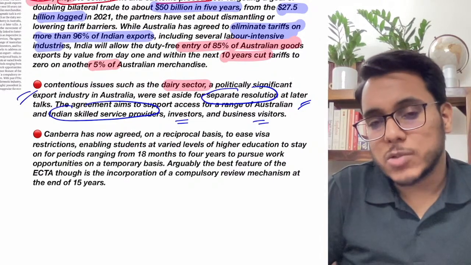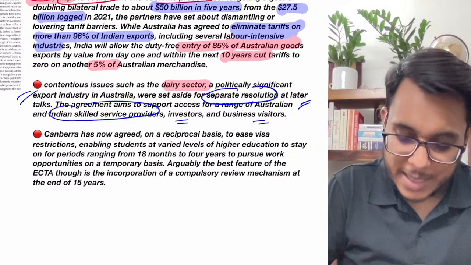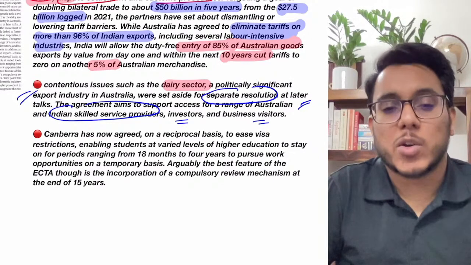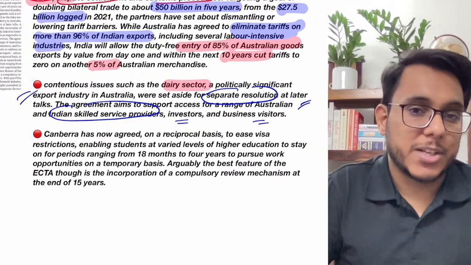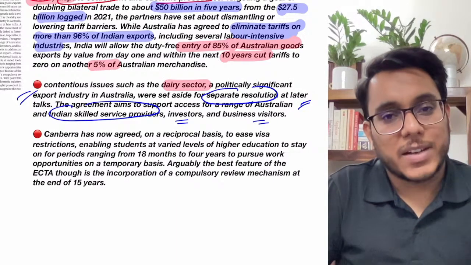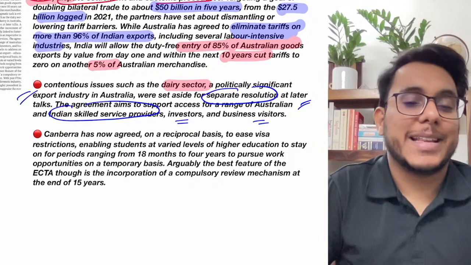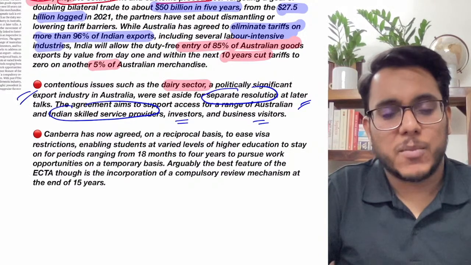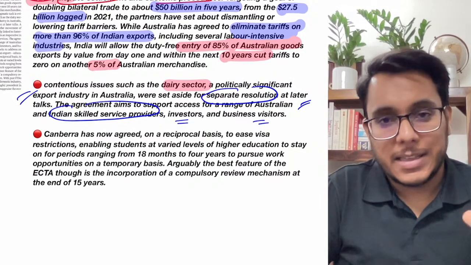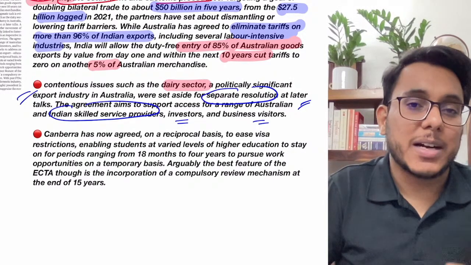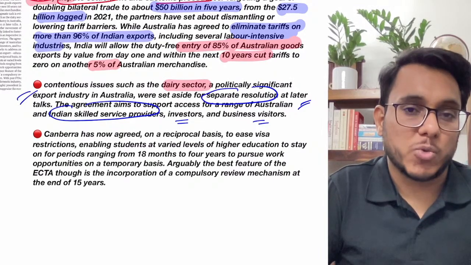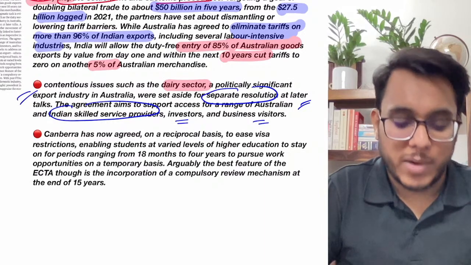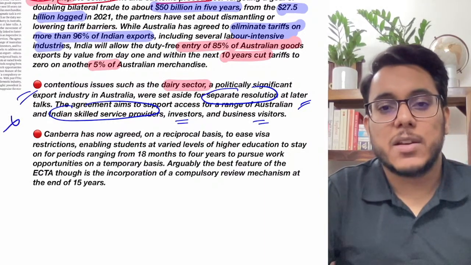Now there was one more issue that has been resolved, that is education. A lot of Indians want to go to Australia. They do their studies in Australia, and after that they also seek some work in Australia. Now guys, basically there were two issues that came. Number one, because of COVID-19, Australia restricted giving access to Indian students. Australian visas were not being given to Indian students because of COVID-19. Now this restriction has been diluted.